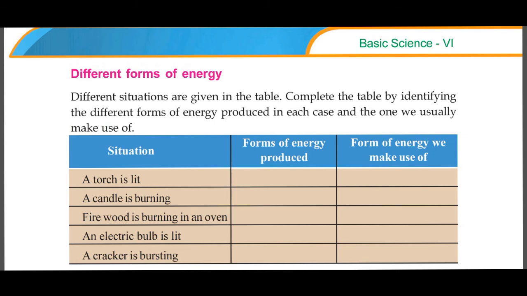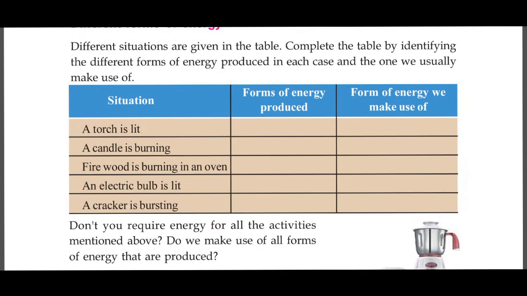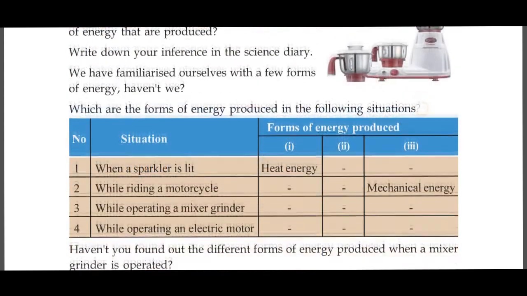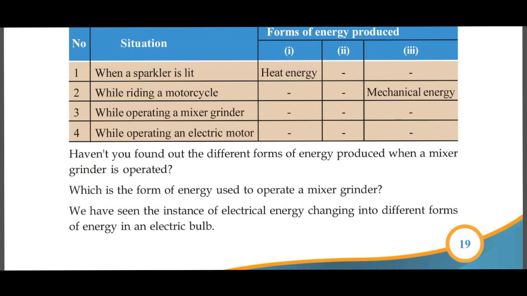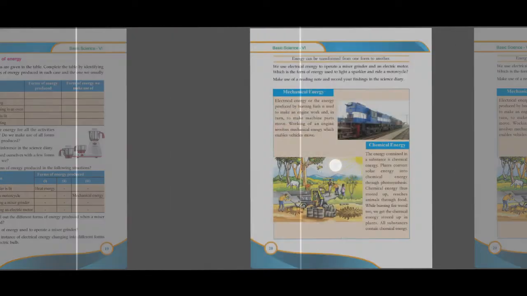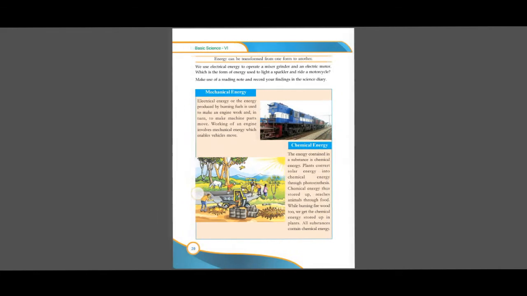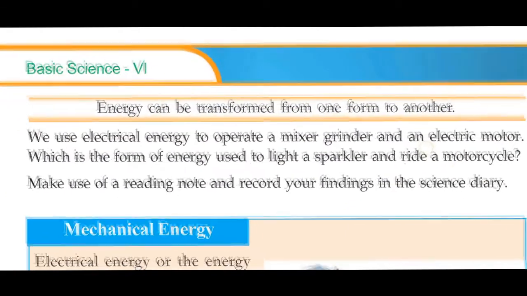In the case of a firecracker, you know that inside that firecracker there are some chemicals. What is the energy of the chemicals? It is chemical energy. But when it is burnt, it is getting converted to heat, light and sound. So one thing you have to keep in your mind, we can convert one form of energy into another. Okay, we cannot destroy energy, but we can convert one form of energy into another. Energy can be transformed from one form to another.